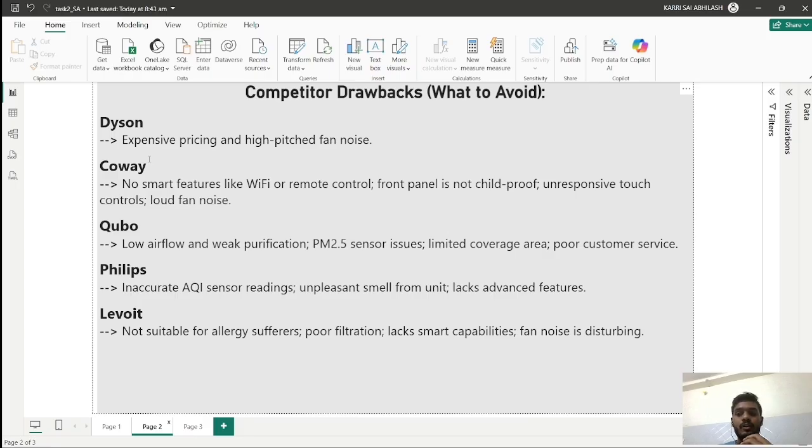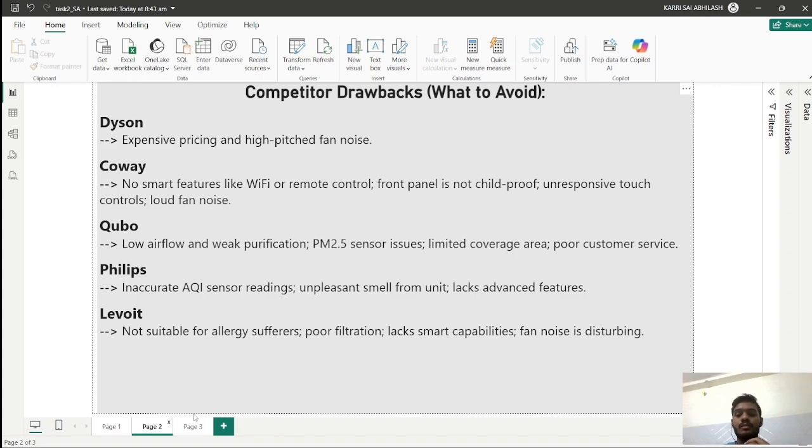Cubo, low airflow and weak purification, PM 2.5 sensor issues, limited coverage area. Philips, unpleasant smell from the unit and lack of advanced features. And Levoit, it is not suitable for allergy sufferers because it doesn't purify those types of particles.